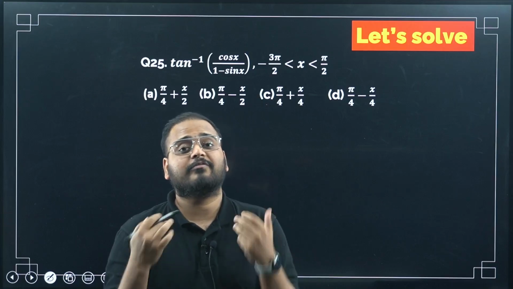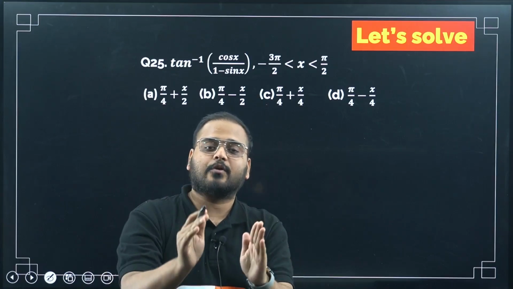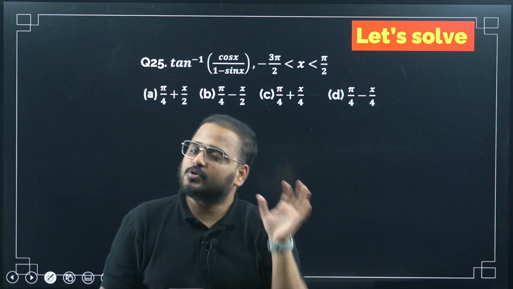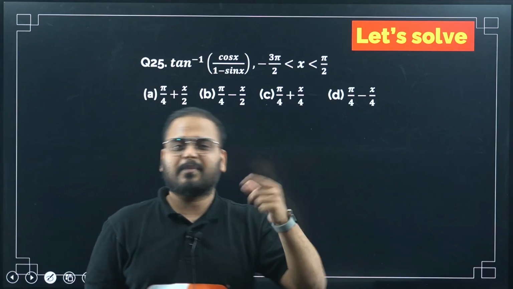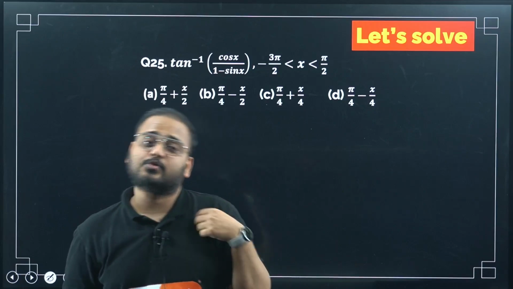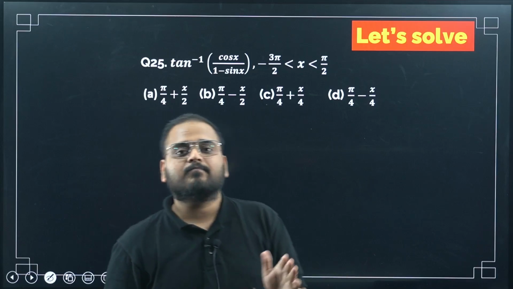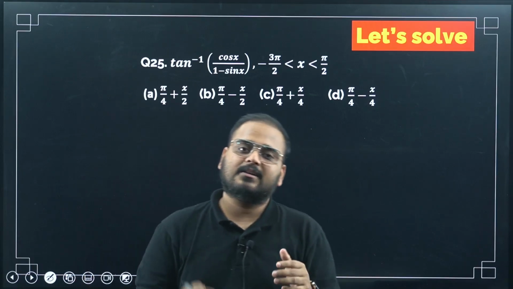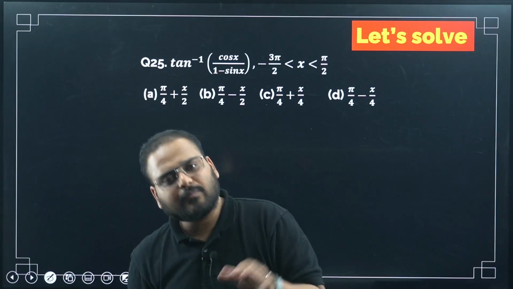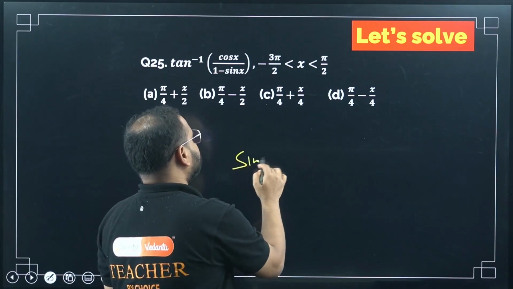If I'm going faster, pause the video, solve your question and look at the table, because when I'm talking about angles you might get confused about what pi by 6 is, what pi by 3 is. It happens; even when I was a student it used to happen to me, even to date at times. So keep the table of special angles with you and use it in the questions.